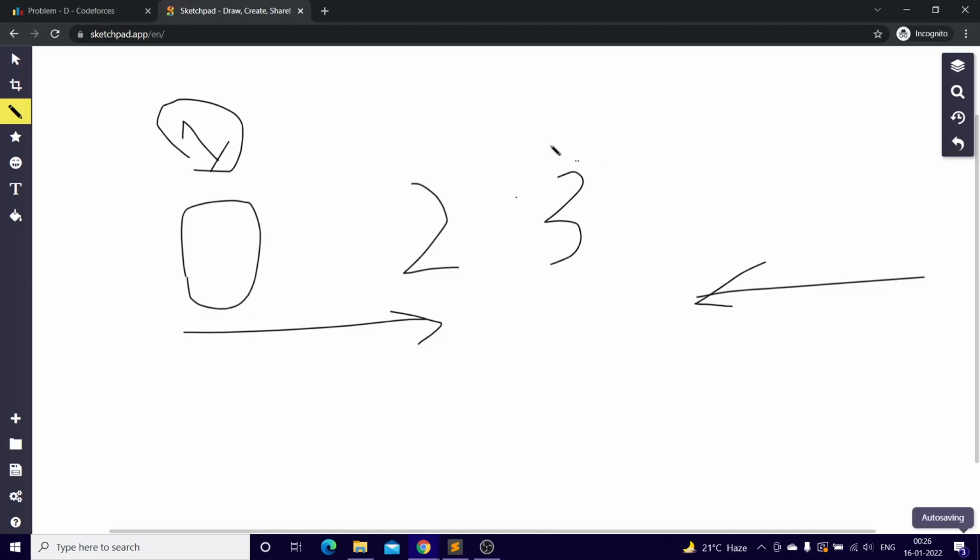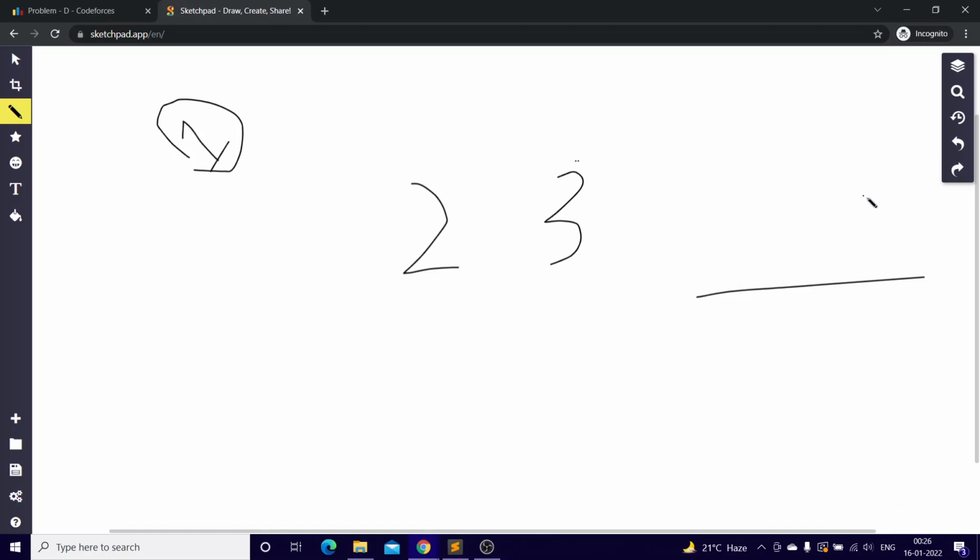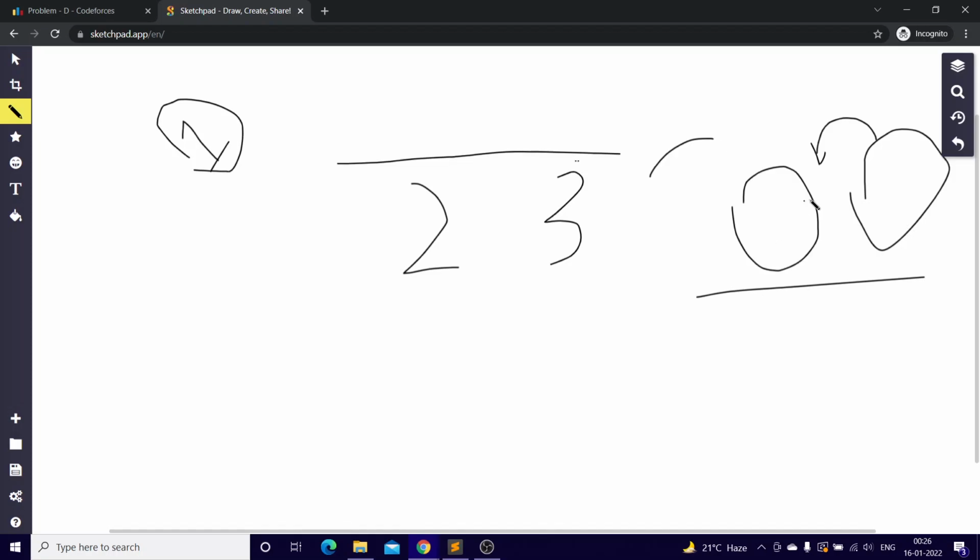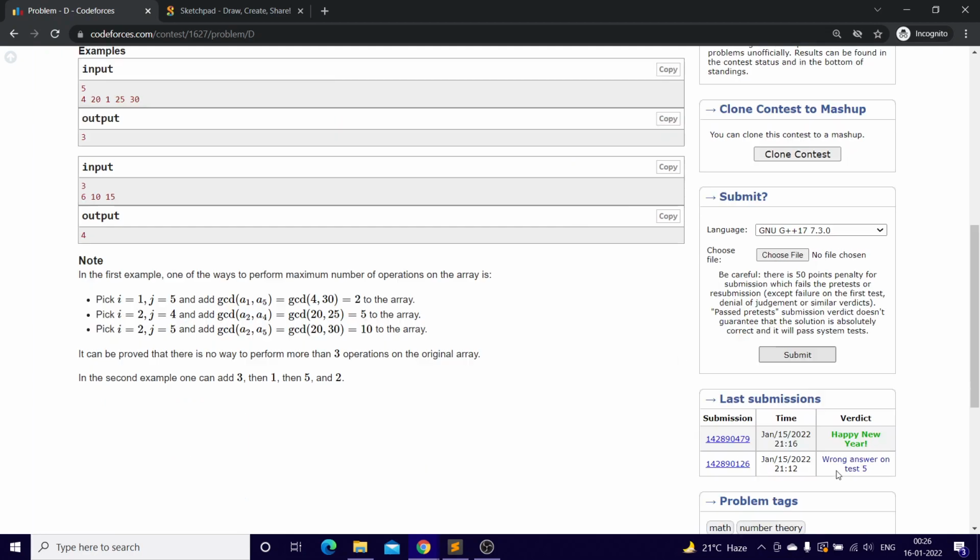So yeah, start from the latter end, and check for every number if the GCD is there. And how will we be checking? A simple harmonic series type time complexity. If it's there, just simply add it into the array and keep going on. Anytime you're adding something, if the GCD is possible, simply do moves plus plus. So let's just see the code for this.